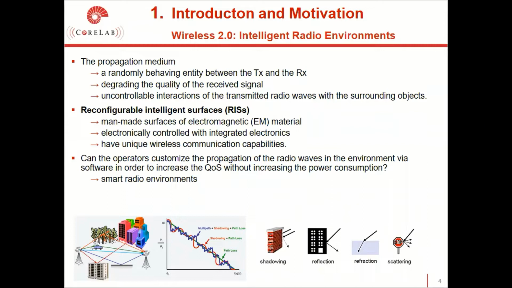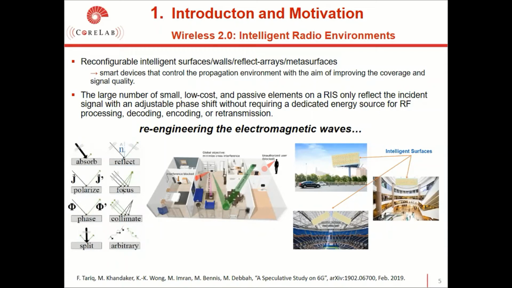Reconfigurable intelligent surfaces are man-made surfaces of electromagnetic material, electronically controlled with integrated electronics, and they have unique wireless communication capabilities. Reconfigurable intelligent surfaces are smart devices that control the propagation environment with the aim of improving the coverage and signal quality. The large number of small, low-cost, and passive elements on a RIS only reflect the incident signal with an adjustable phase shift, without requiring a dedicated energy source for RF processing, decoding, encoding, or retransmission.